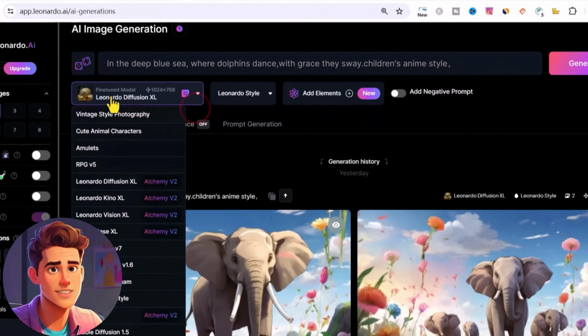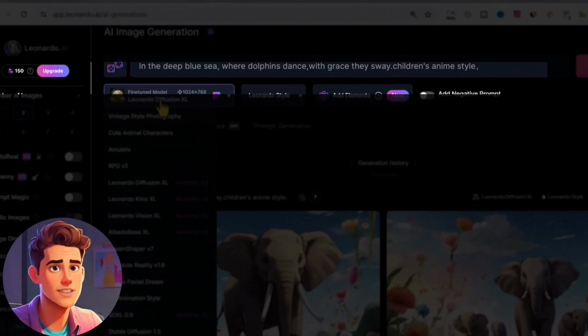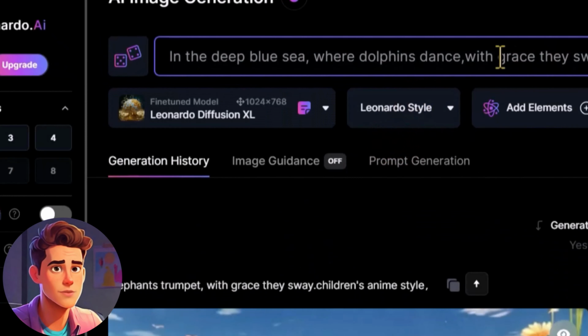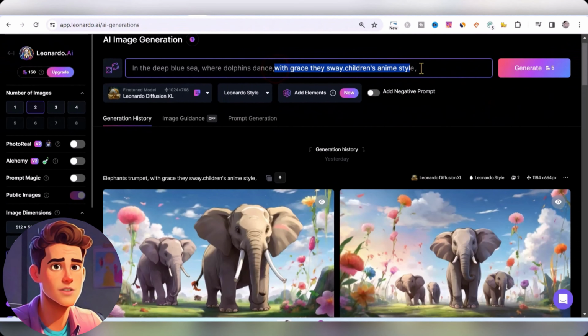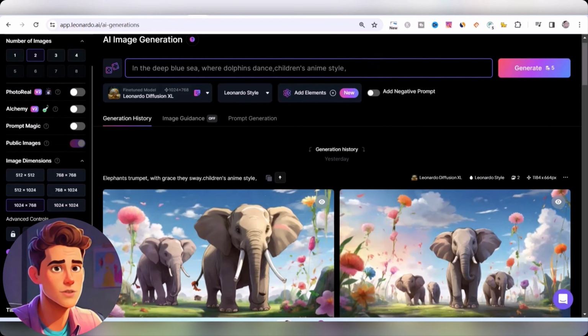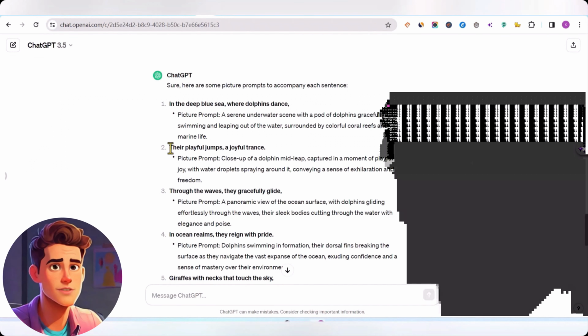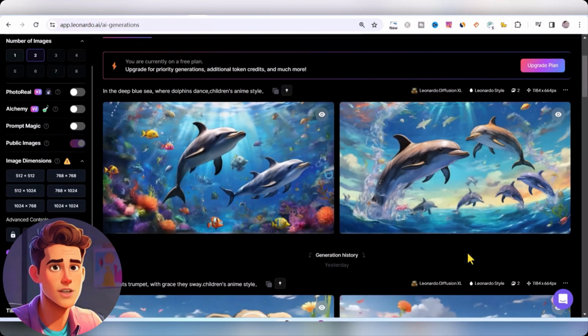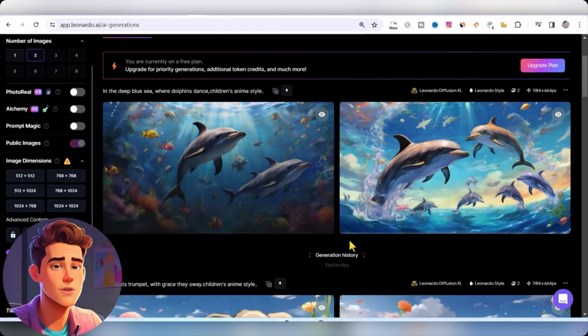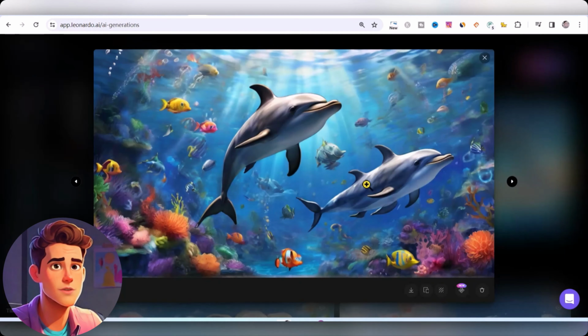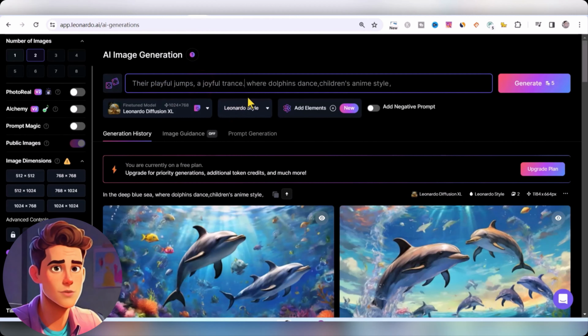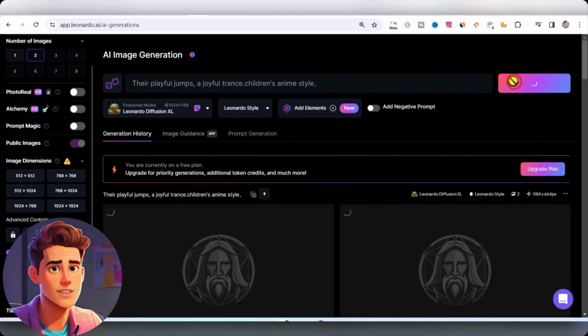Then we choose the Leonardo Diffusion XL option. Then choose Leonardo style, and you have to remember it later. Plus, it's a children's anime style. Then we just need to select the ratio 16:9 to generate its AI picture. Next, we will generate the second picture. We saw Leonardo generate this picture of a dolphin, a very nice looking AI picture. Let's see again, then paste its content here for the second one. Still follow the children's comic style later. Then click Create.